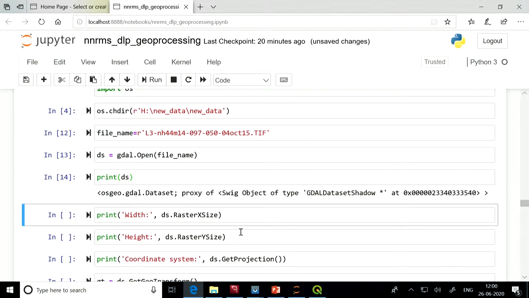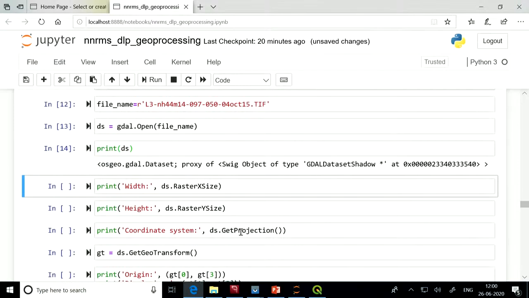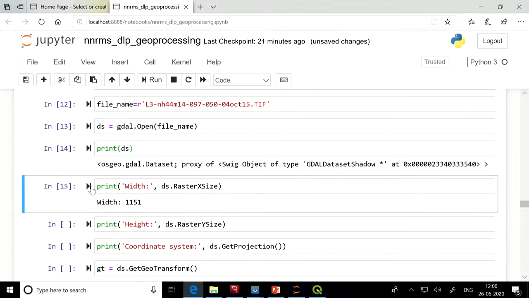Now suppose we want to query the dimensions of that image. Suppose you want to get the width of the image, we can call ds.RasterXSize. This attribute gets us the width of the image. If I print it, it says the width is 1151.